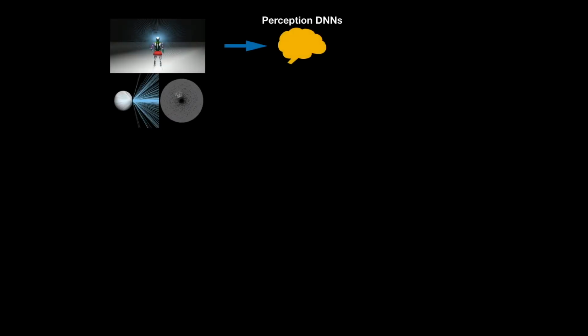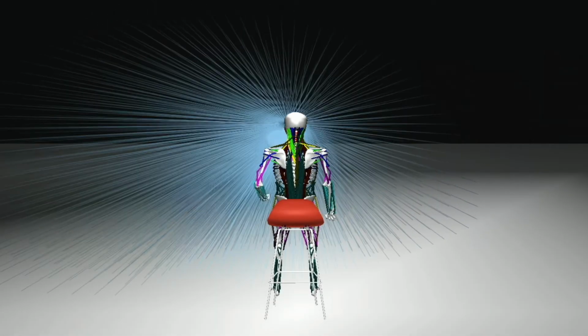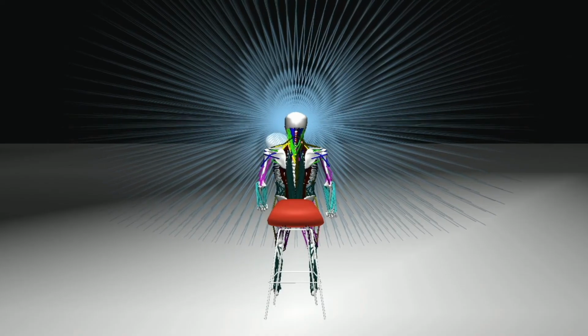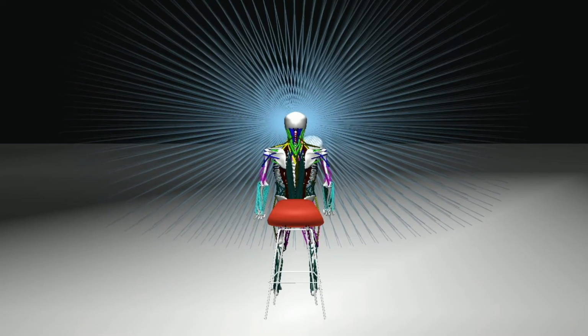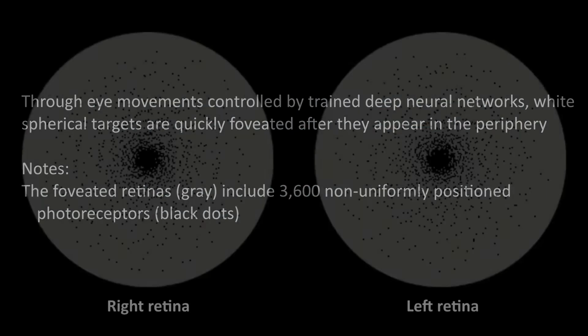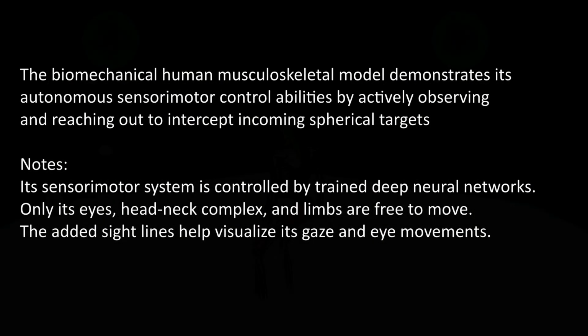Next, we describe our virtual human's biomimetic perception subsystem. Photoreceptors on the foveated retinas of the eyes, which are capable of eye movements, sample the 3D visual environment using ray tracing. The optic nerve vector retinal outputs are processed by trained perception deep neural networks. The foveation DNNs have learned how to foveate static and kinetic visual targets by actively controlling the rotations of the eyes to look directly at 3D target objects of interest, here a white ball. The other perception DNNs have learned how to adjust the head rotation and estimate the separation error vectors between visual targets and the hands or feet.